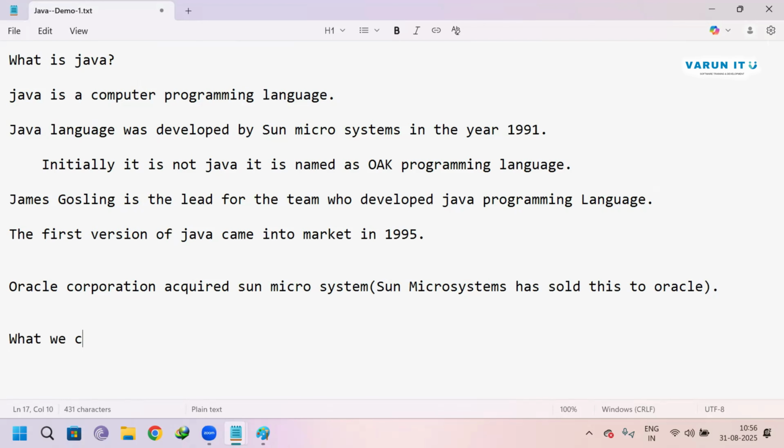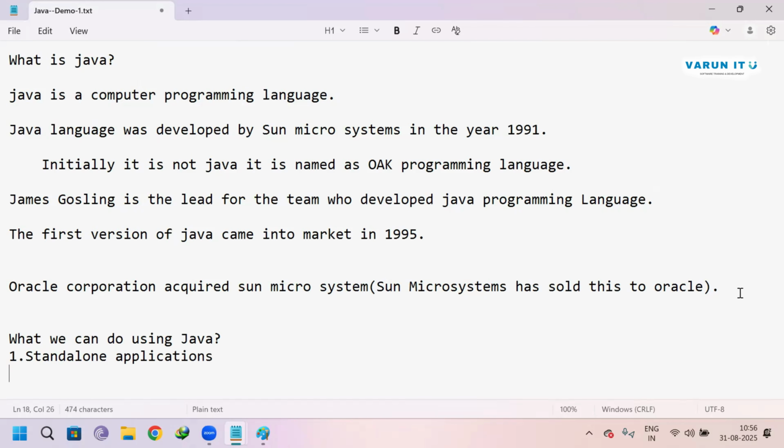Now, what can we do using Java? We have learned what Java is. Using Java, we can develop standalone applications, web applications, and mobile applications.